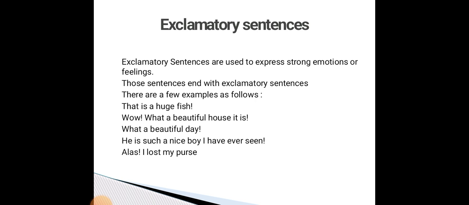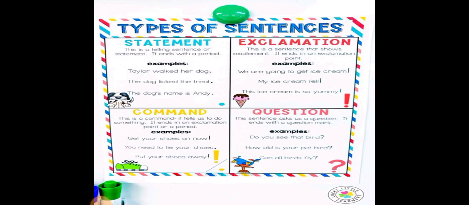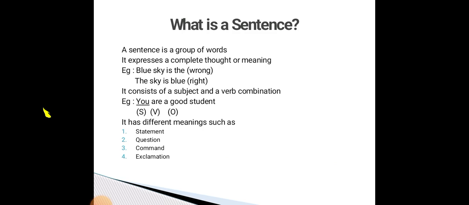Again, I will recall. First we can see the types of sentence, isn't it? What is a sentence? Sentences are of three types, or rather three groups.